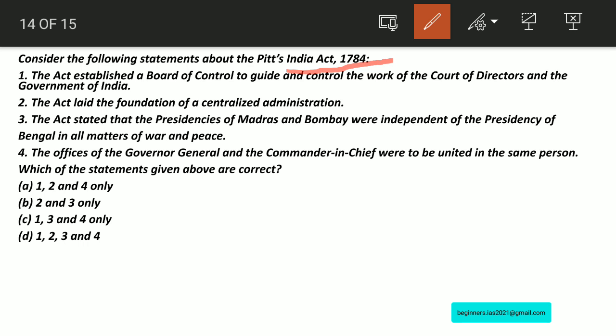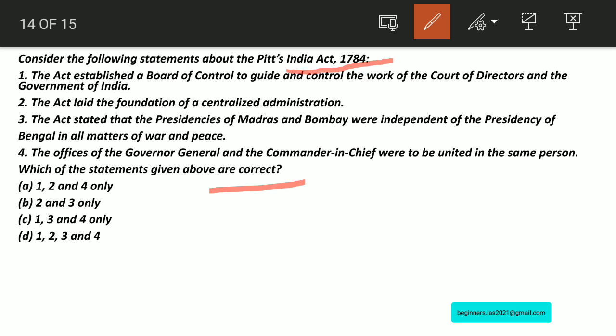Statement number 3: The Act stated that the presidencies of Madras and Bombay were independent of the presidency of Bengal in all matters of war and peace. Statement number 4: The office of the Governor General and the Commander in Chief were to be united in the same person. Here we have to identify the correct statement.